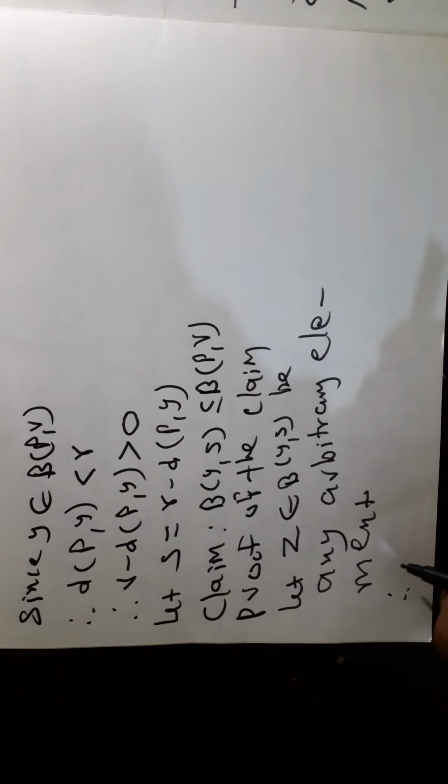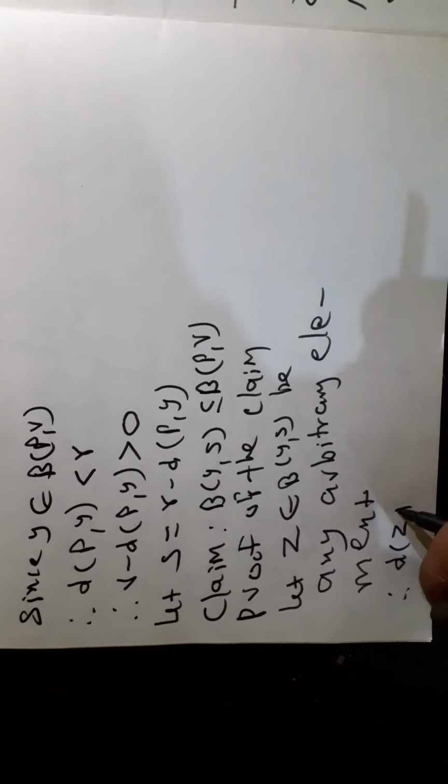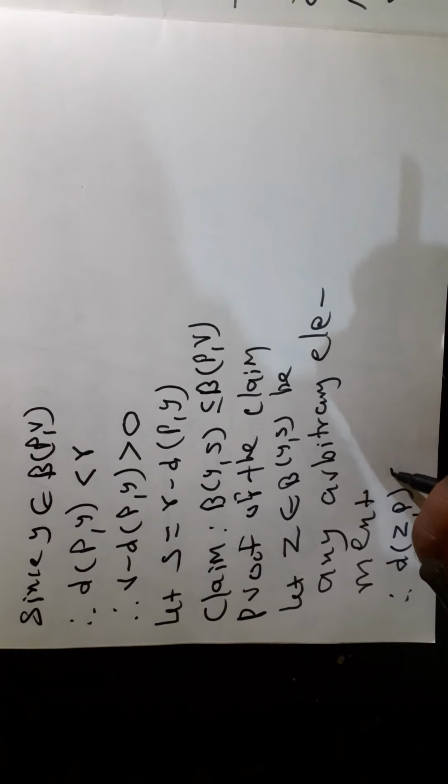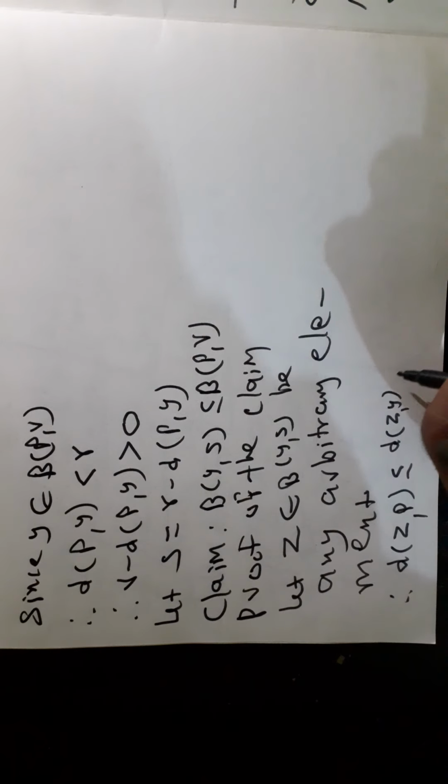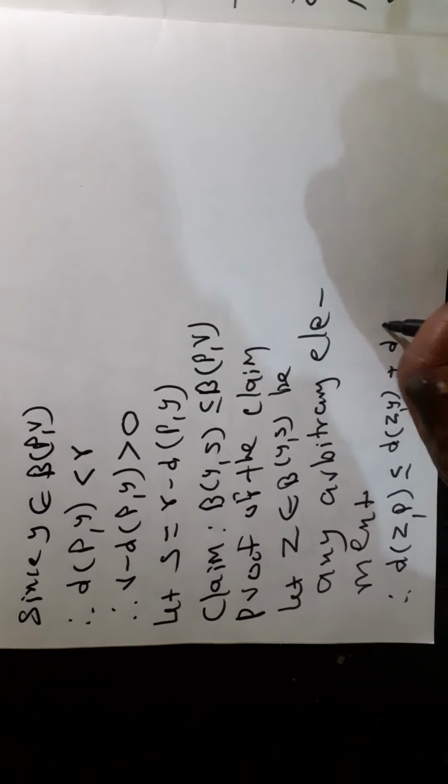Therefore, the distance between z and p is less than or equal to the distance between z and y plus the distance between y and p.